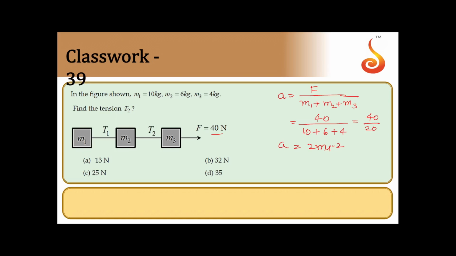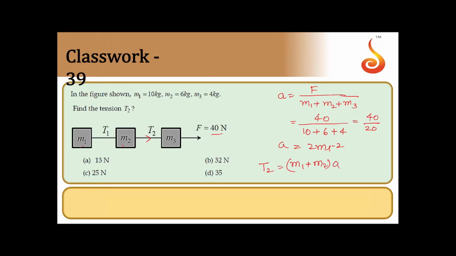Now you need to find tension T2. So tension T2 would be equal to, when you pull it here, then these two will oppose, M1 and M2 will oppose. So acceleration of this plus acceleration of this, force on this plus force on this will be equal to T2.